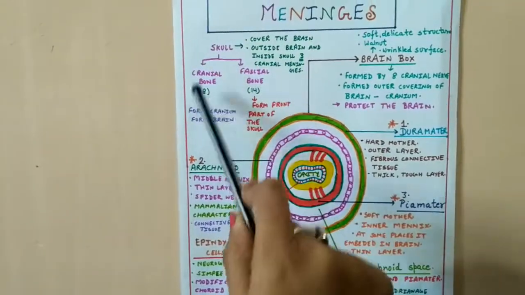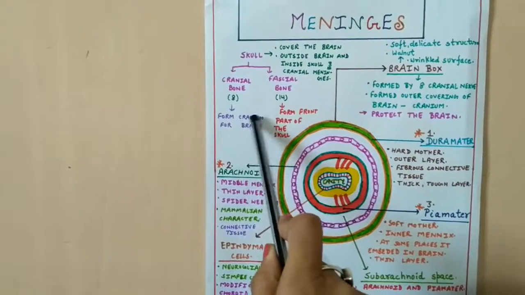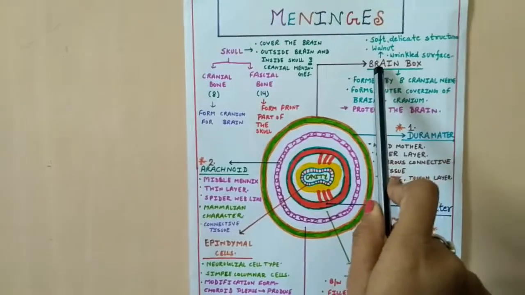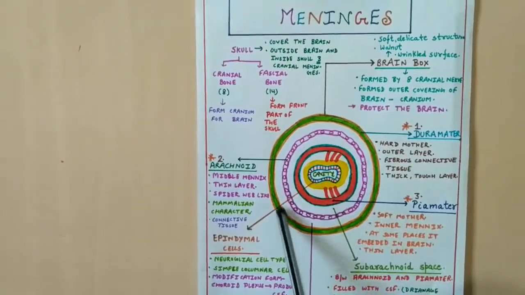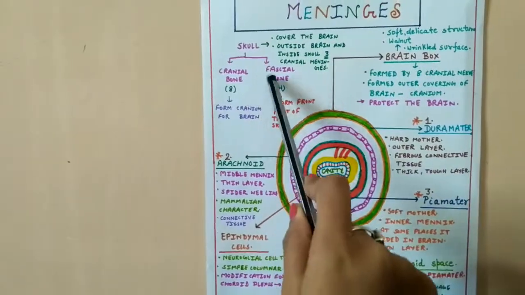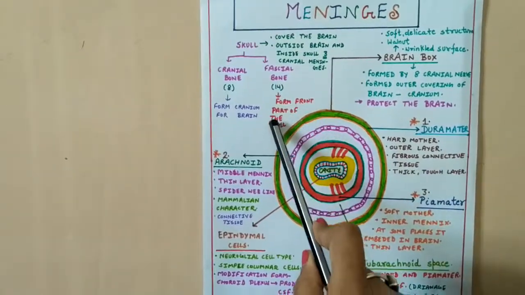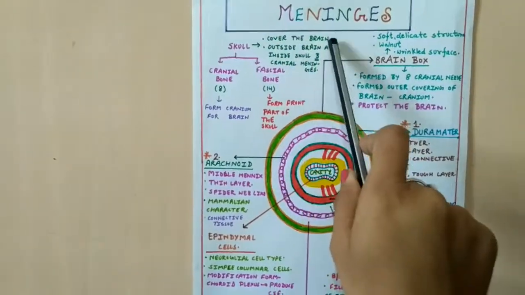These cranial bones form the cranium for the brain. The cranium is basically the brain box which is present around the human brain and protects it from any type of injury. And the facial bones form the front part of the human skull. So the skull also plays a very important role because it covers the human brain.